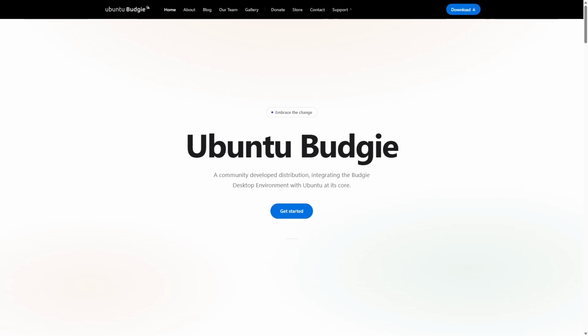Ubuntu Budgie versus Elementary OS. Which Linux distro is better? Choosing the right Linux distro can completely change how you experience your desktop without sacrificing usability or design. Ubuntu Budgie offers customization, while Elementary OS focuses on simplicity and elegance.